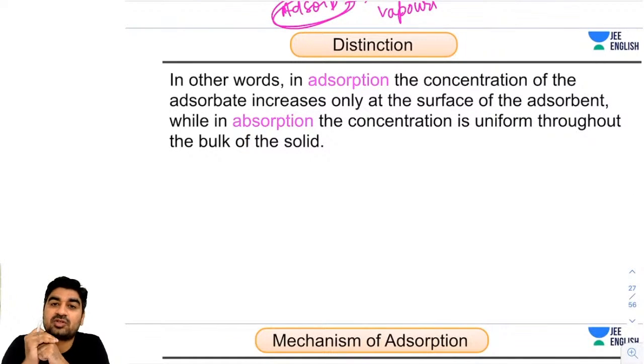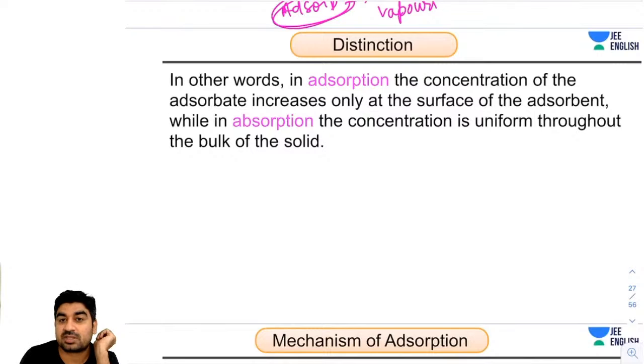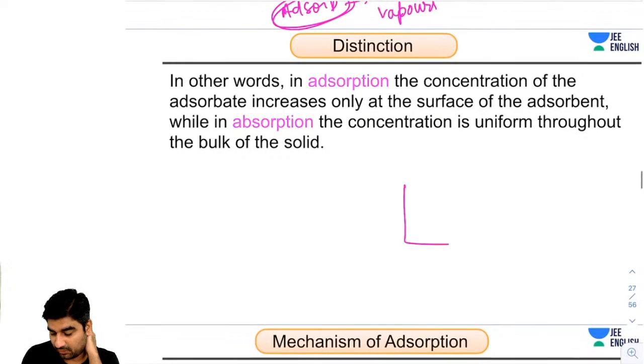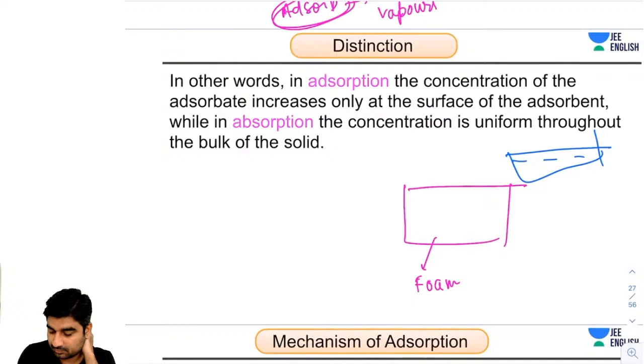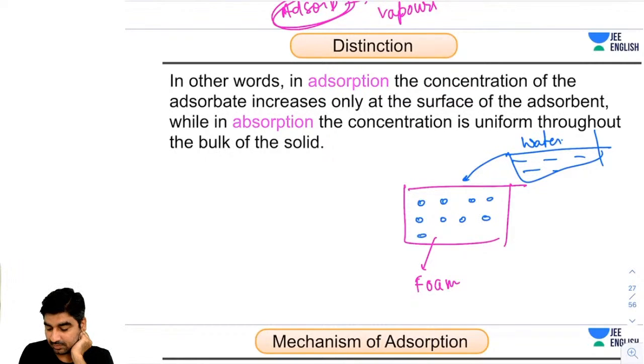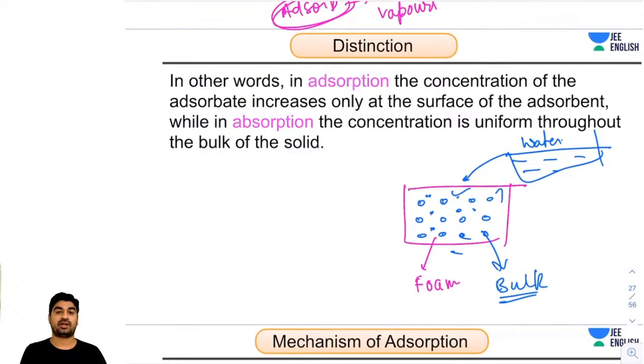Distinction. In adsorption, the concentration of the adsorbate increases only at the surface, while in absorption, the concentration is uniform. So if I take this foam and add water to it, what will happen? Water particles will mix throughout. So the concentration of water inside the foam, because it is in bulk, will be the same throughout, at every corner.